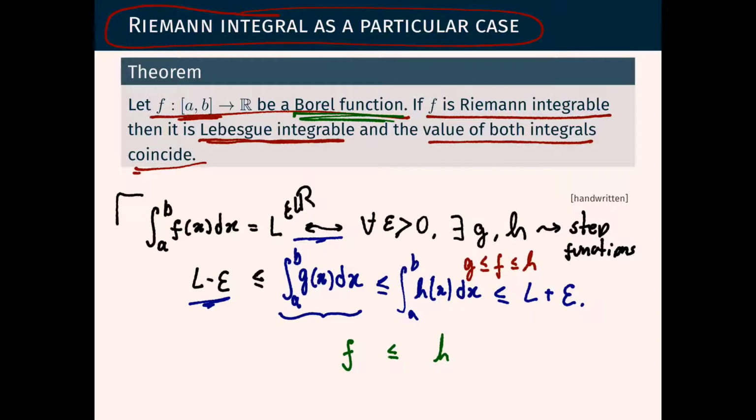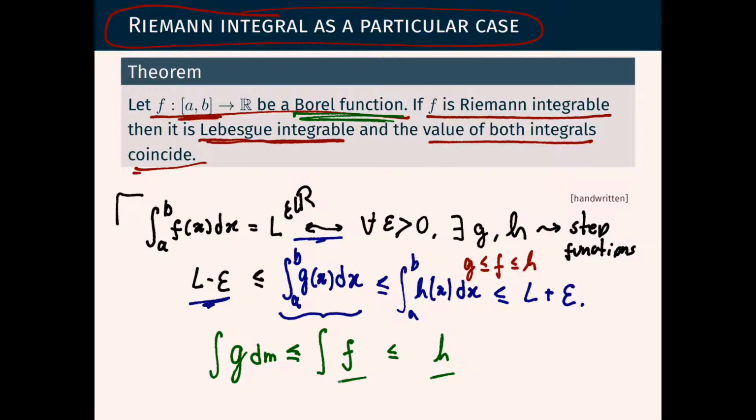If f is bounded by a function h which has an integral, then f also has an integral. Likewise, if f is bounded by a function g, which has an integral, and that integral is a number, then f also has an integral. So we can apply monotonicity, and now this is the integral of f dm.